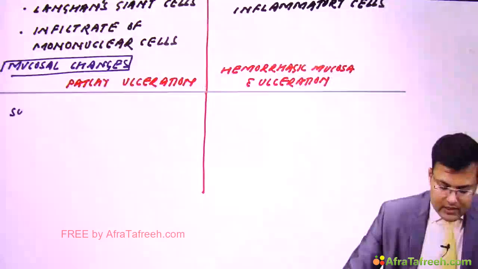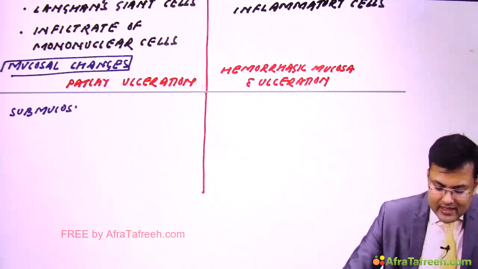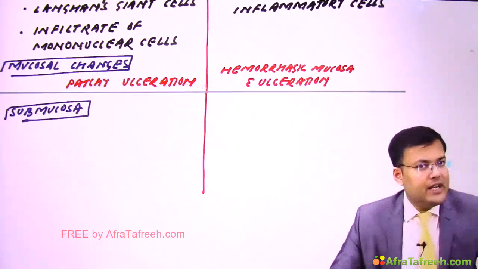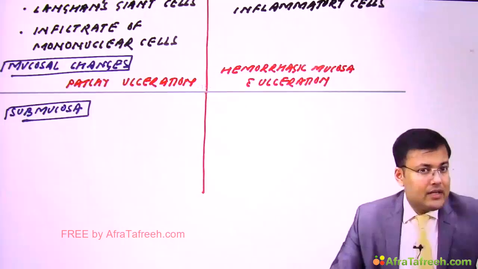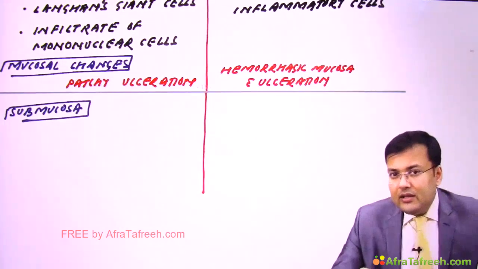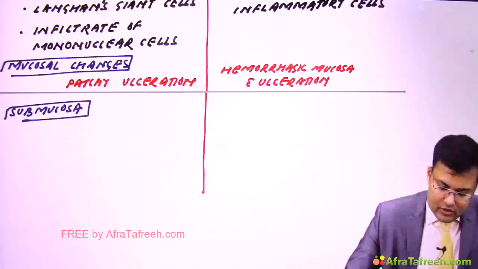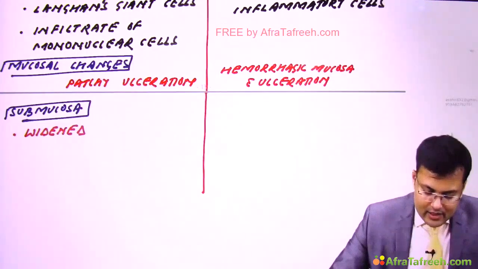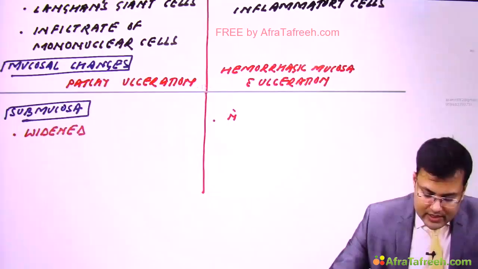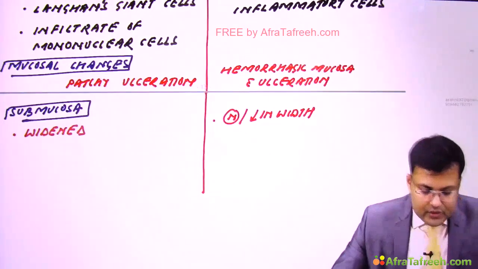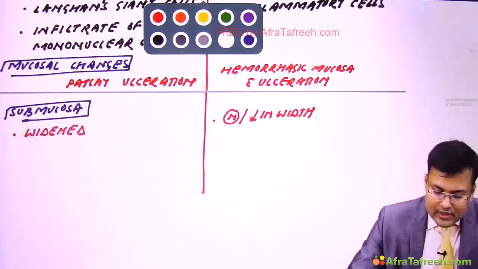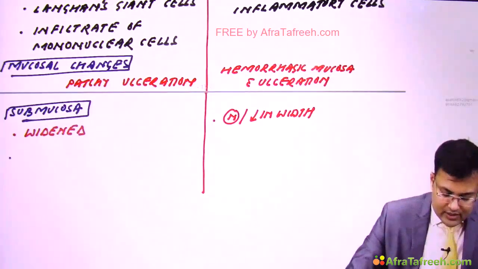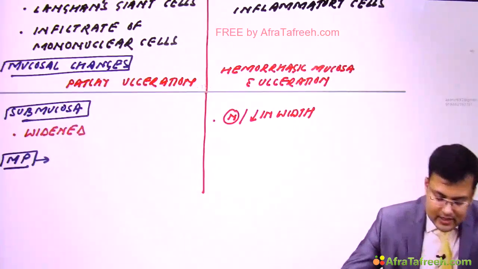Now submucosa. We discussed that generally submucosa is widened in Crohn's disease because of edema or presence of lymphoid aggregates. But in ulcerative colitis, submucosa is either normal or the width is reduced. So submucosa in Crohn's disease is widened either because of edema or lymphoid aggregates, whereas in ulcerative colitis it can be normal or reduced in width.